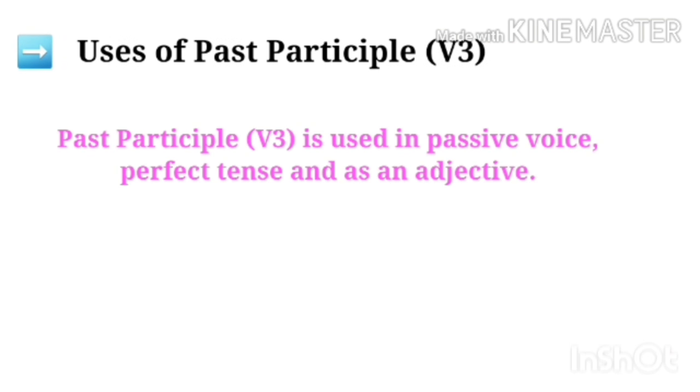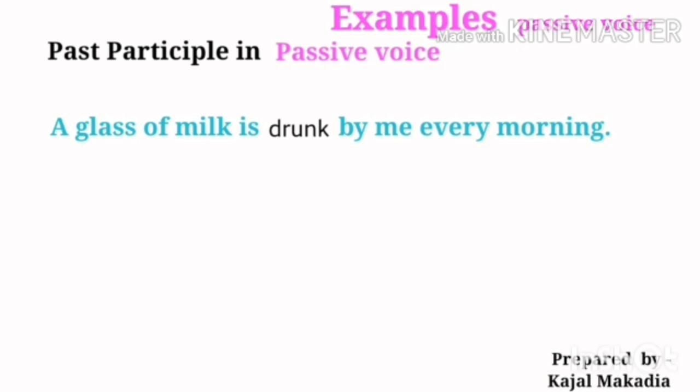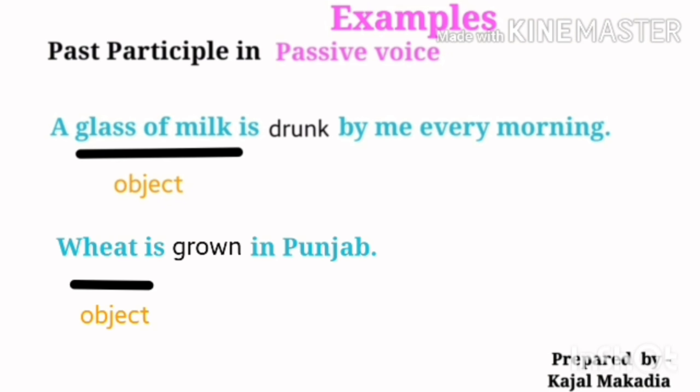Now next, uses of past participles. Past participles can be used in three ways. First, use in passive voice. In this example, a glass of milk is the object. So when the sentence starts with the object, it is called passive. So here drunk is used in passive voice. In the same way, in the next sentence, grown V3 is used. Here also, wheat is the object, and when the sentence starts with the object, it is called passive.